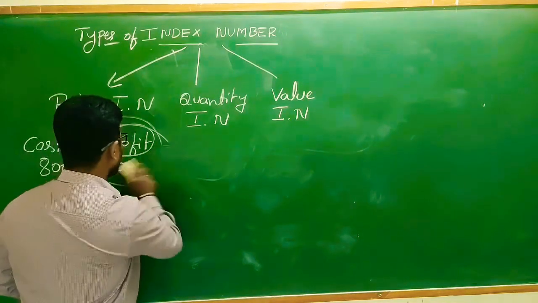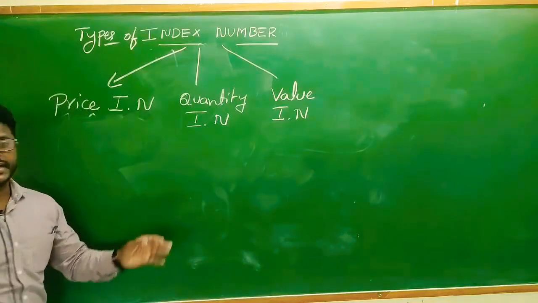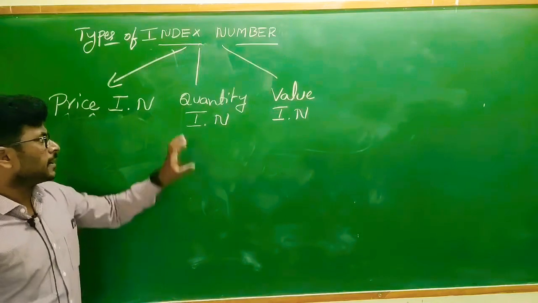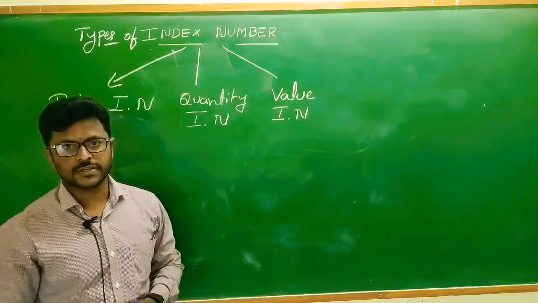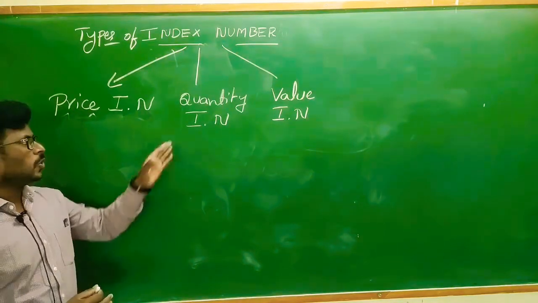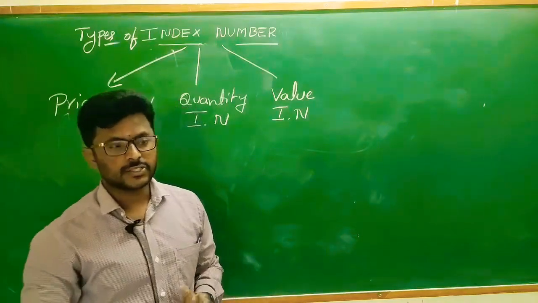Next concept is quantity index. Quantity index measures the quantities of goods or production of a product in units. It will vary based on the situation.